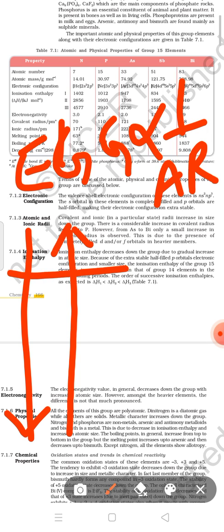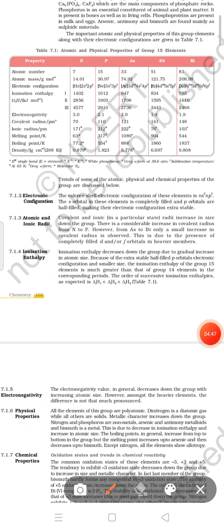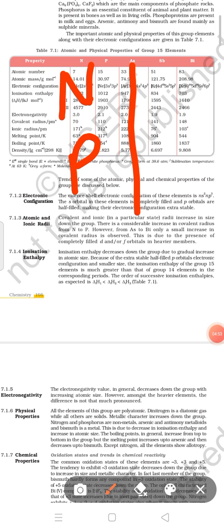In the period it will increase. So for nitrogen and phosphorus, moving downward, the electron gain enthalpy decreases due to the greater atomic radii.